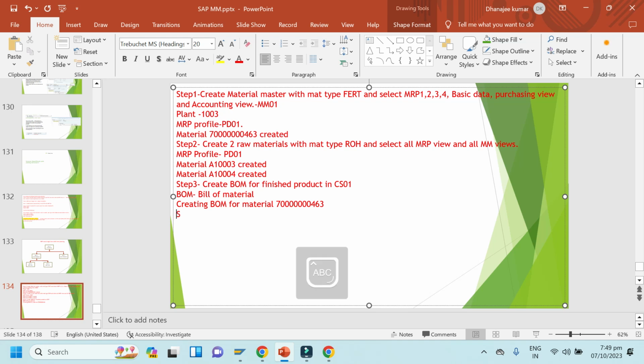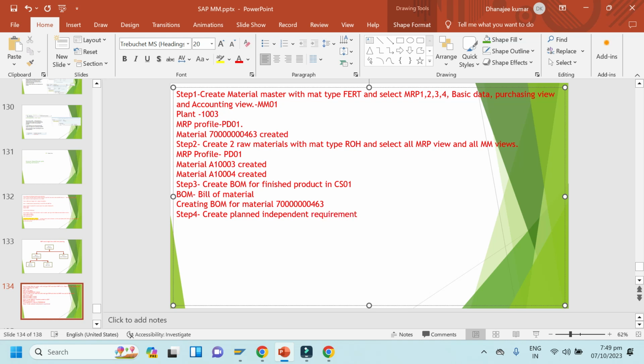Okay, next step, step 4. Create planned independent requirement.